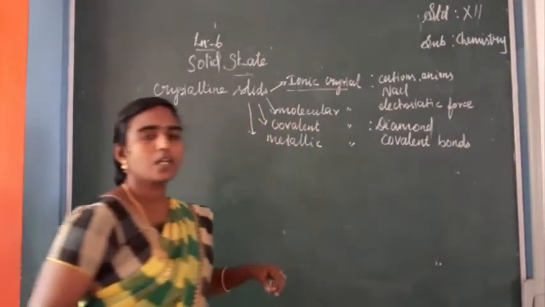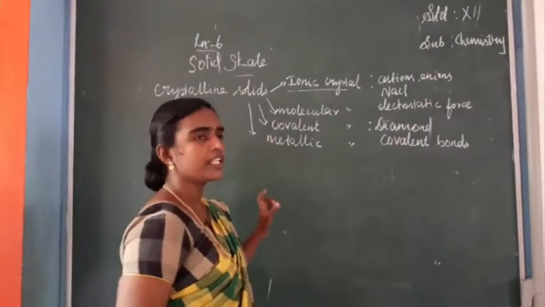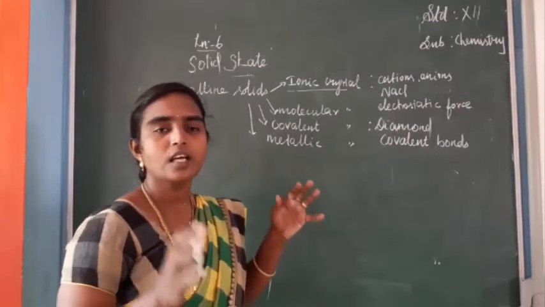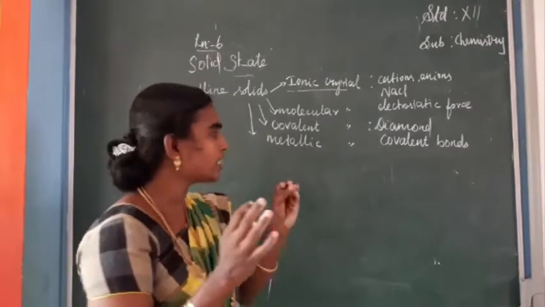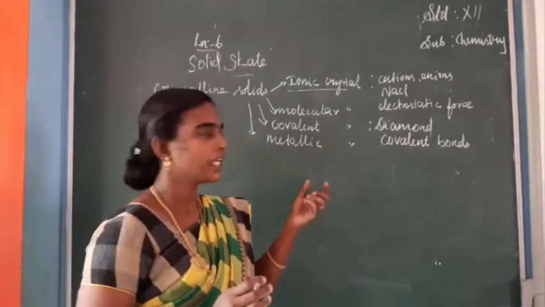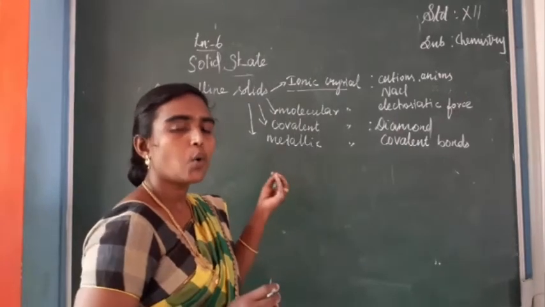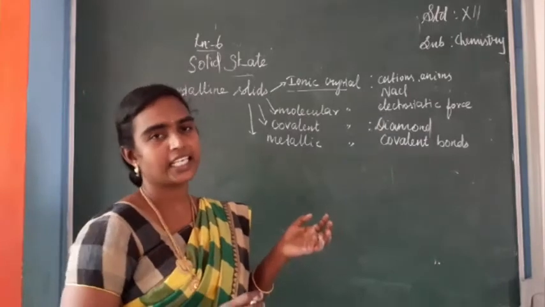They exhibit poor electrical conductance. So covalent crystal means the constituents are linked together by covalent bonds. The best example is diamond. Usually covalent crystals are very hard. They exhibit poor electrical conductance.